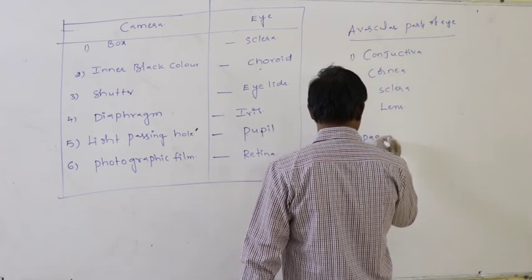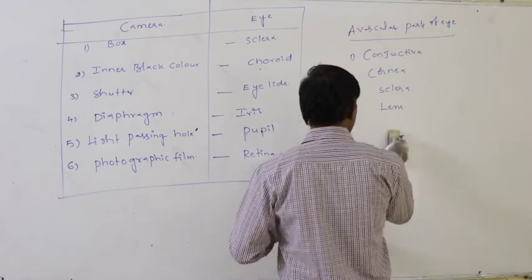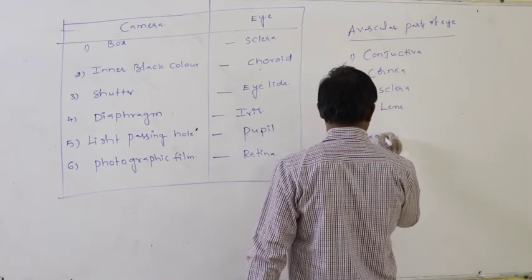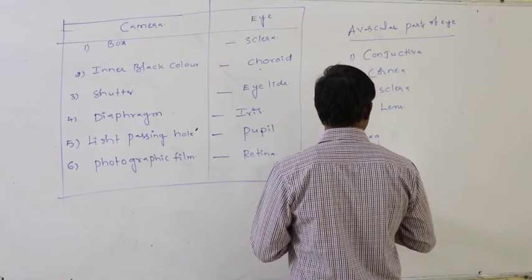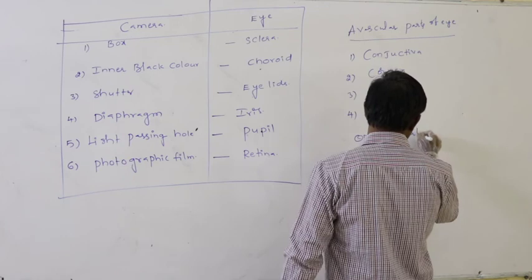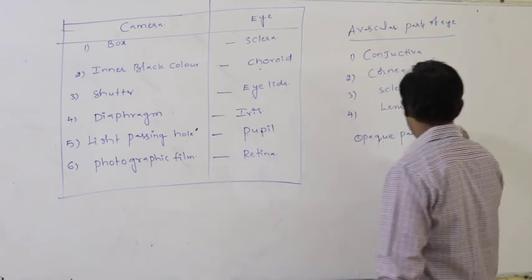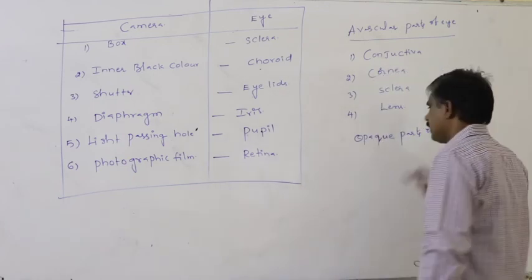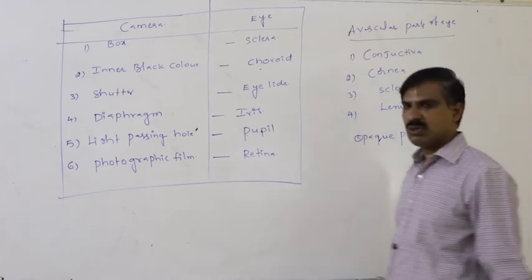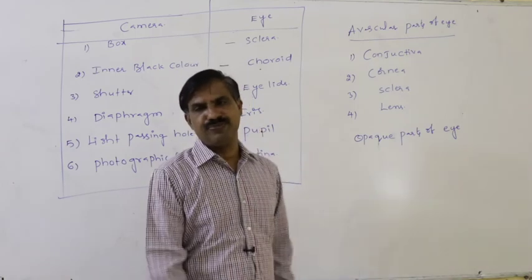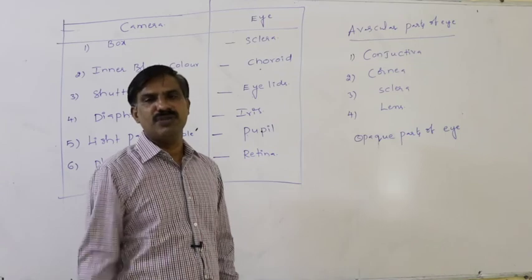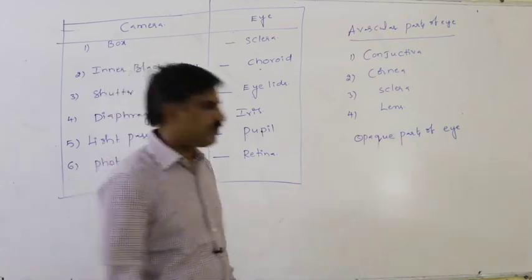Next, the opaque parts of the eye. Opaque parts of the eye means the parts which do not allow the passing of light through them, which are non-transparent.